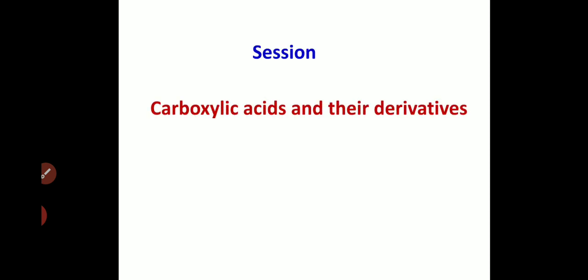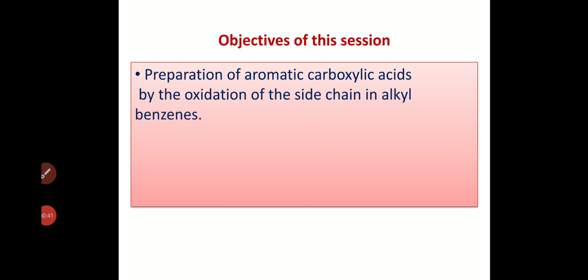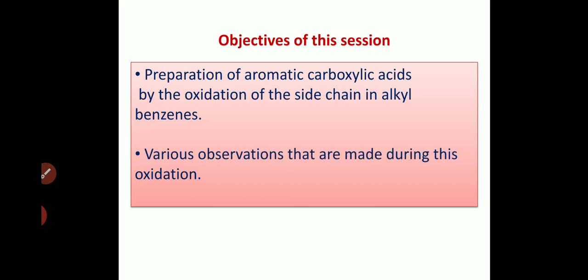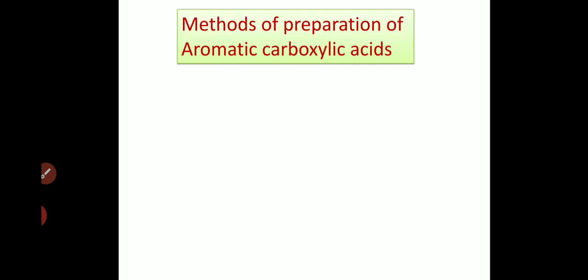In this session, I am presenting the chapter carboxylic acids and their derivatives. The objectives of this session are preparation of aromatic carboxylic acids by the oxidation of side chain in alkyl benzenes, various observations that are made during this oxidation, and methods of preparation of aromatic carboxylic acids.